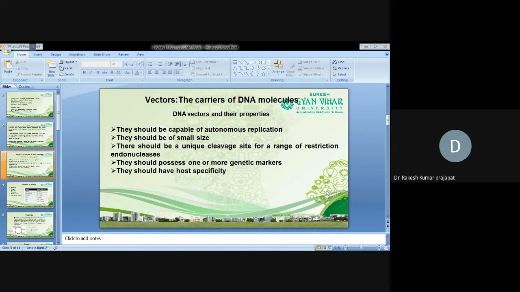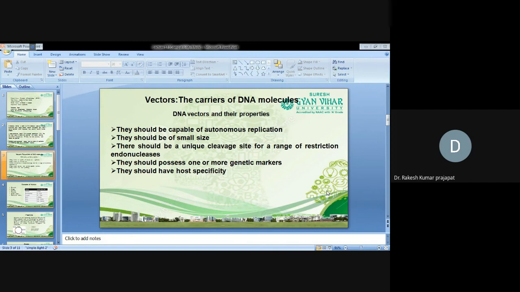They possess one or more genetic markers. The genetic markers help to identify the transformed cell, which vector has been inserted in the host cells and is performing its normal function. So we can easily identify it with the help of this genetic marker.